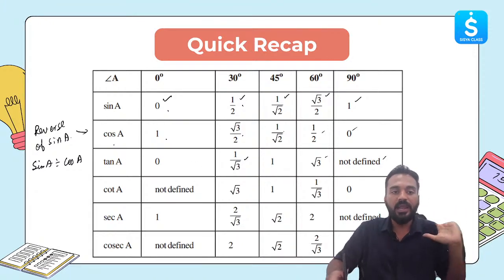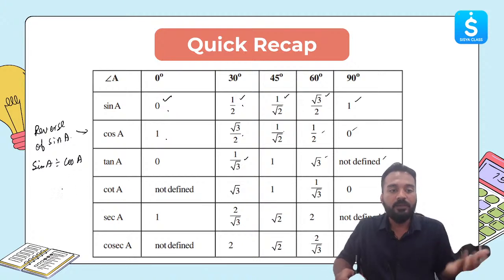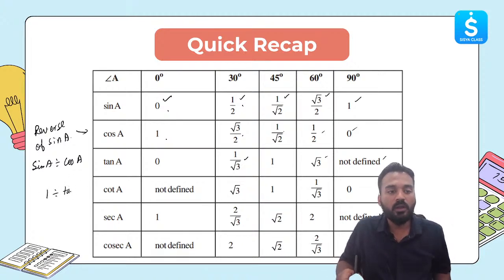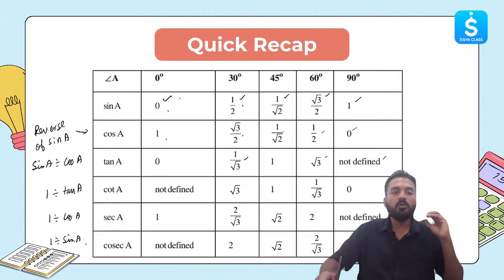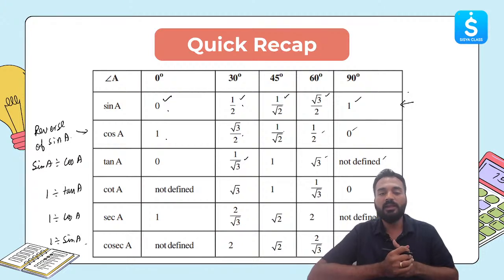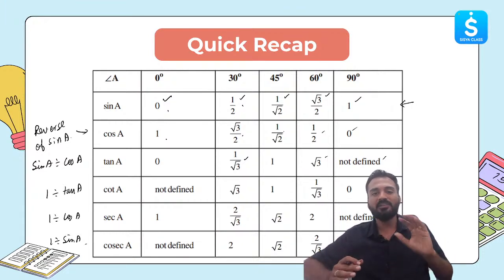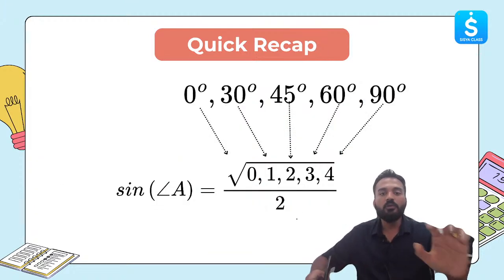Now, if you know sine A, cos A, tan A, the others are even easier. This is reciprocal, we already discussed. Cot A is the reciprocal, 1 by tan A. Sec A is the reciprocal of cos A. Cosec A is the reciprocal of sine A. So all of these things you can easily find out. Now some students also face difficulty in remembering this. Sine 0 is 0, I can remember, sine 90 I can remember, but it is difficult for me to remember sine 30, sine 45, sine 60. For that, you can use this method.